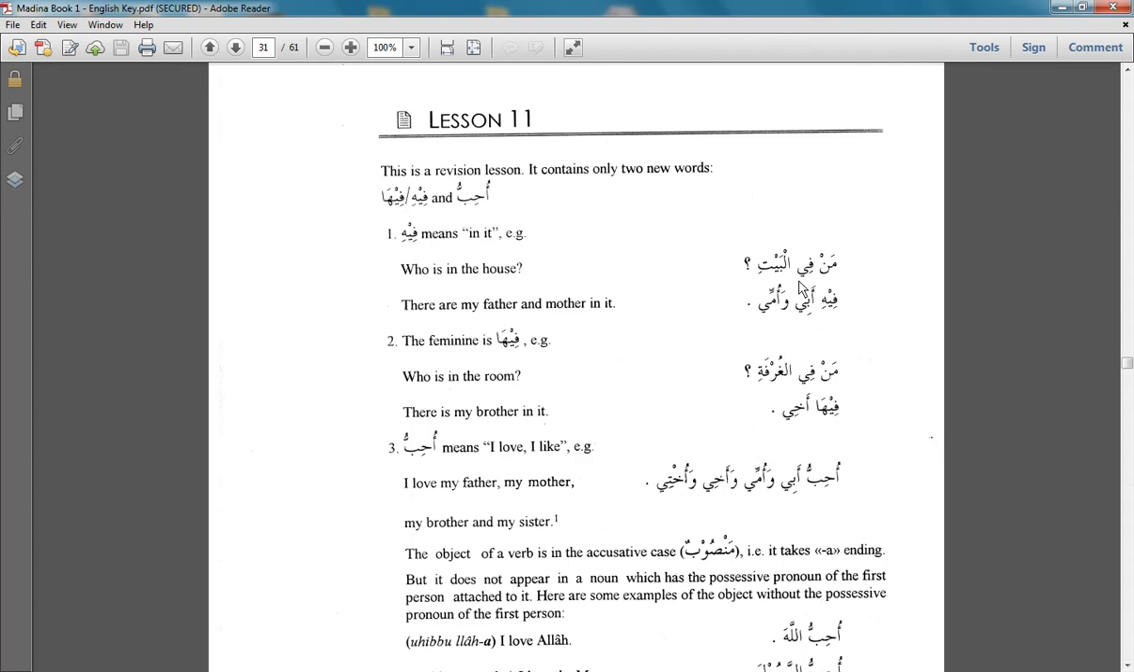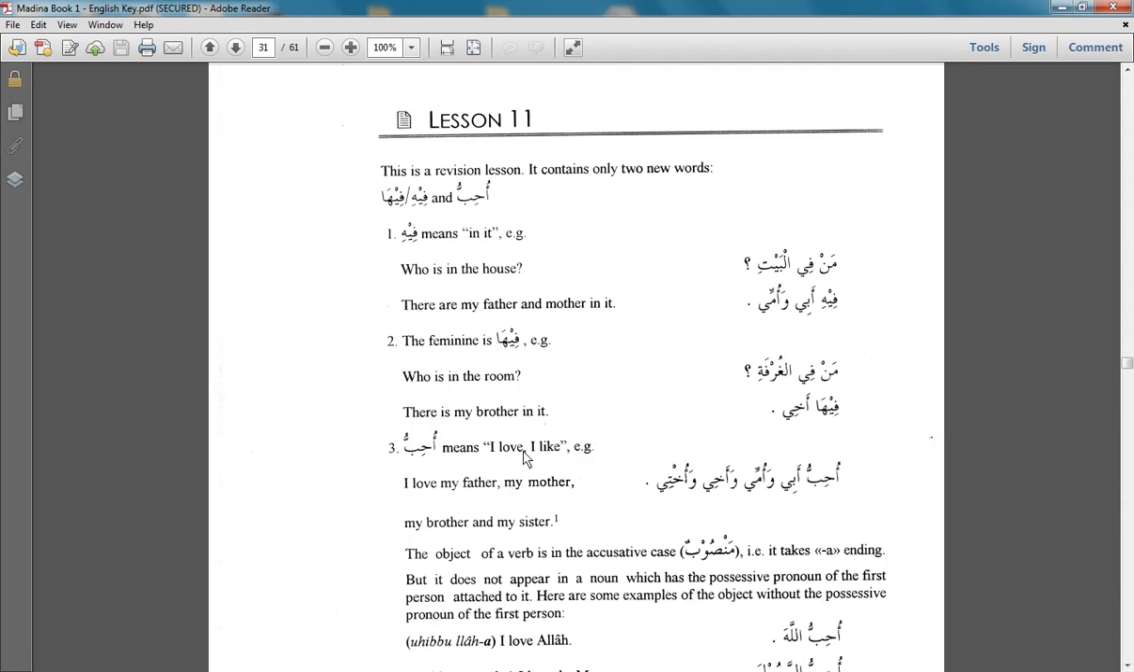So the example of that is man fil bayt fihi abi wa ummi. Who is in the house? In it are my father and my mother. And the feminine form of that is fiha man fil ghurfati. Now al ghurfa is feminine because of the ta at the end of it. So when you say fi, it has to be with a ha. In it, meaning in the room, is my brother.